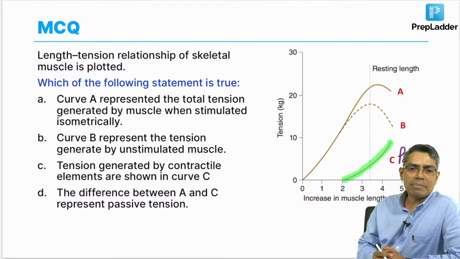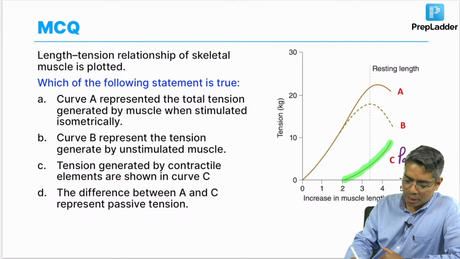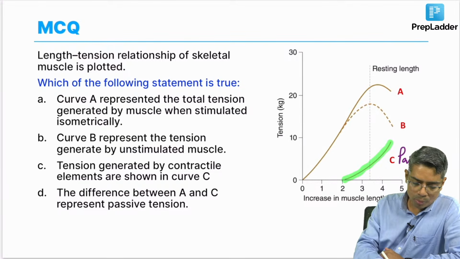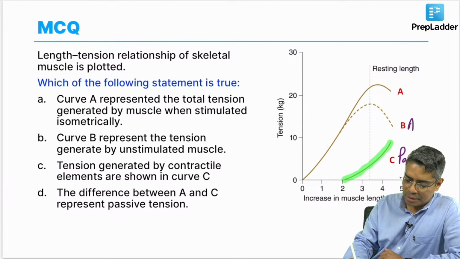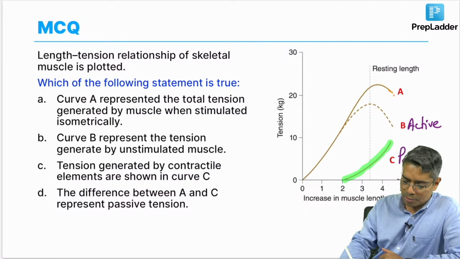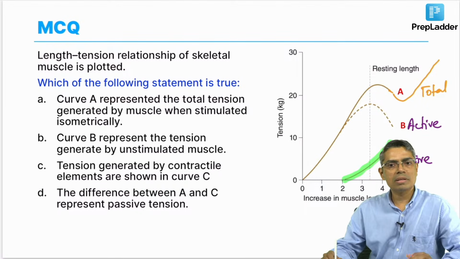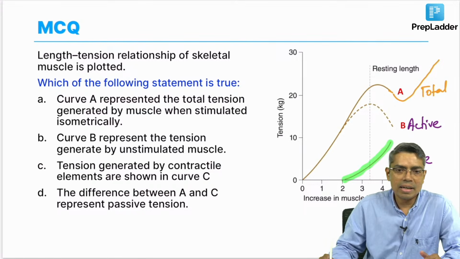And how to identify the active tension curve and the total tension? In the active tension curve, there will be a broken line or a significant decrease. So this B1 will be the active tension curve. Okay. And this A curve, it has not been completed, but after this there will be an uprise again, and this will be the total tension curve. Total tension curve will always be above the active tension curve. That is always the identifying point.